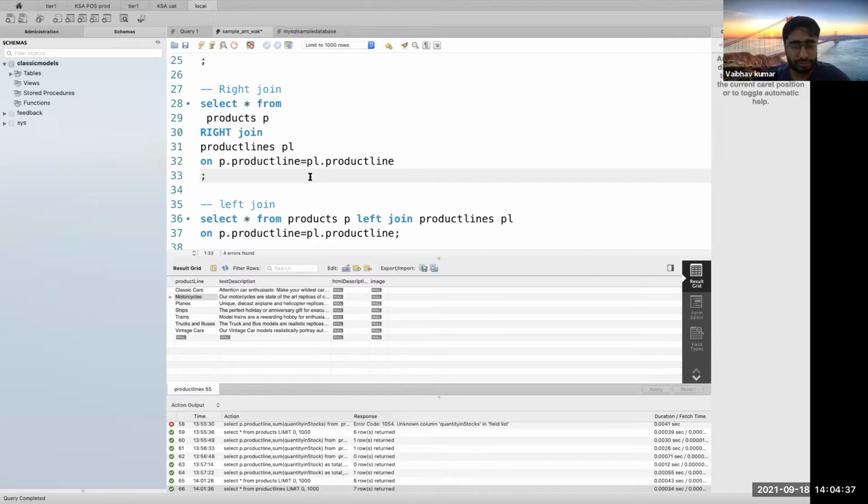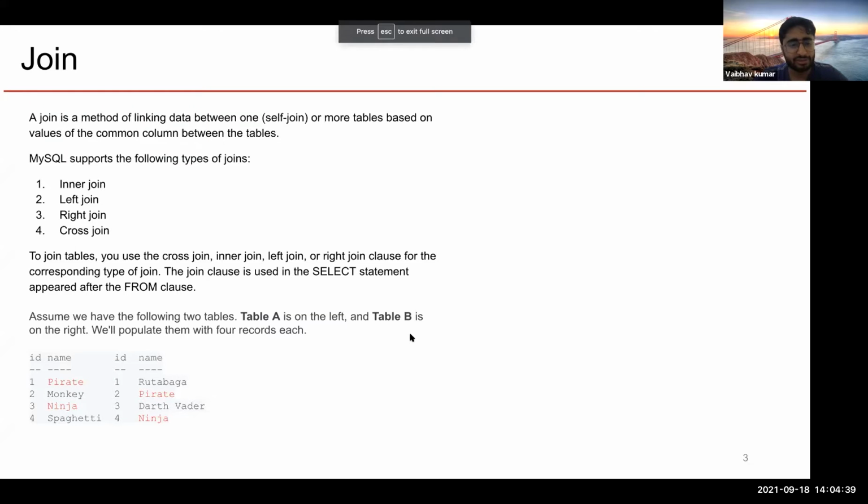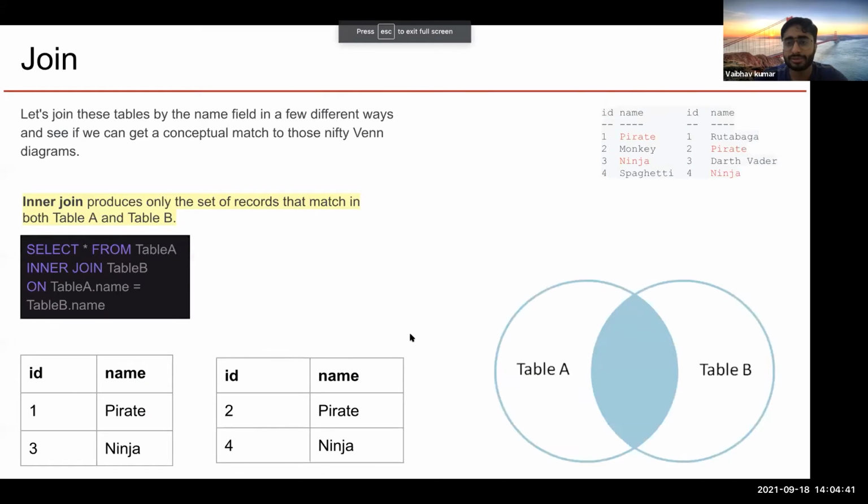Okay, so I think I was having an equation here. See, if you want to understand from a mathematical point of view, I'm assuming you would have gone through set theory in mathematics, right? There you create a Venn diagram. So assume this is your table 1 and this is your table 2.